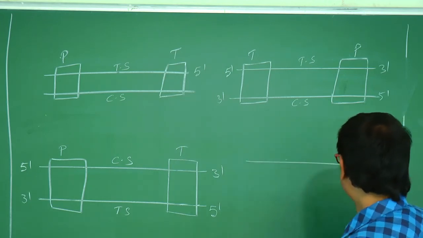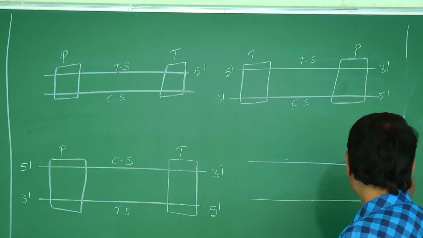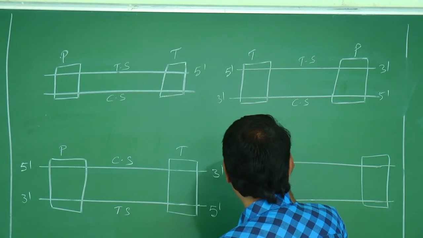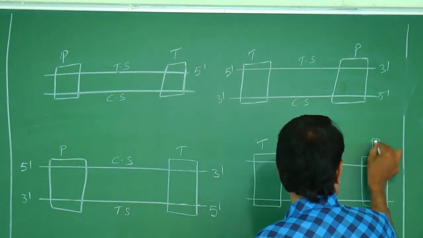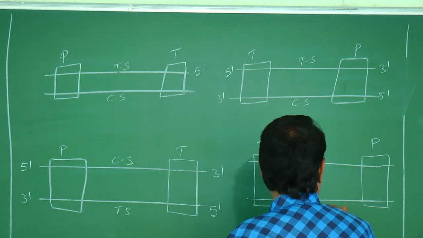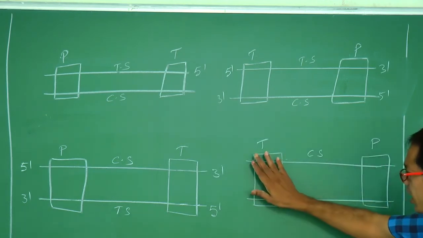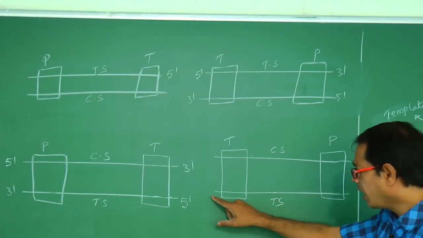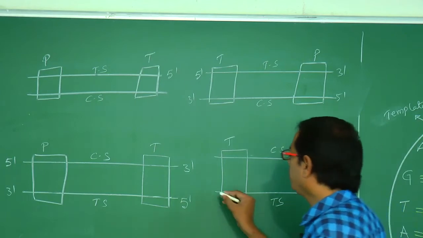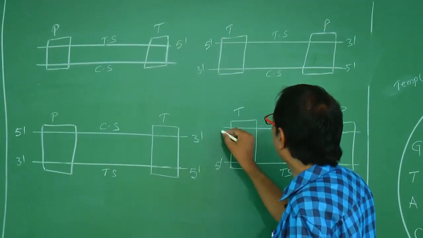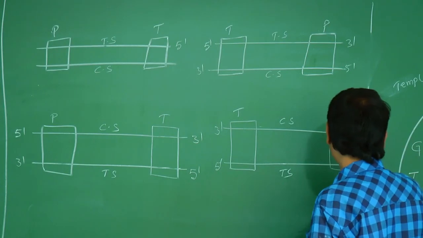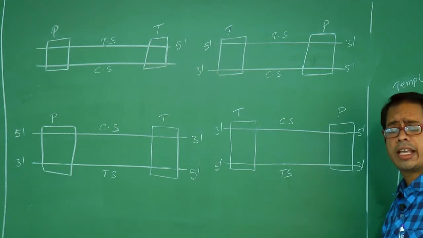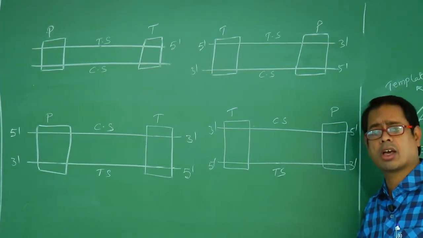Now look at here. This is terminator, promoter, coding strand, template strand. This is the terminator, so this is the template strand. So terminator is located at 5' of the template strand. 5' end means you have to write 5' here. This is 5', means this is 3', 5', 3'. Like this, diagrams may be given and asked whether they are correct or wrong.